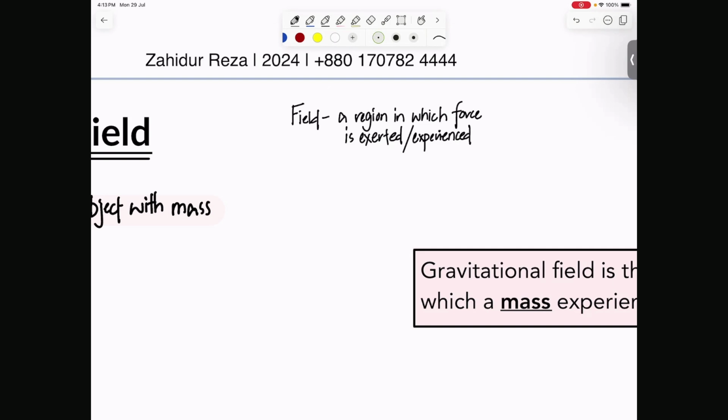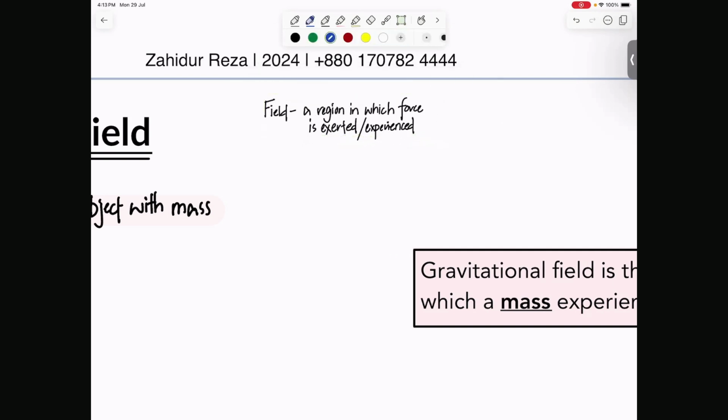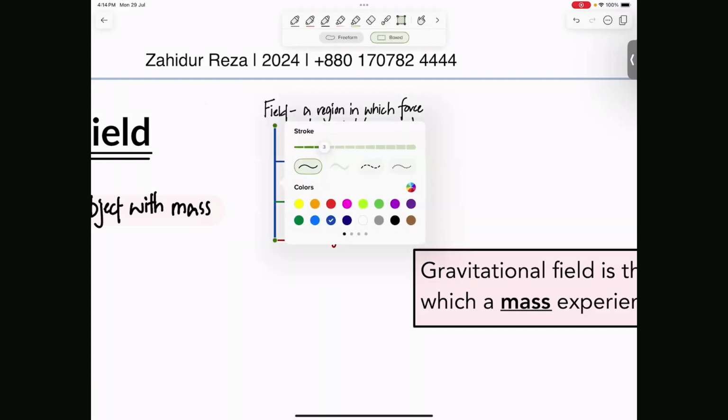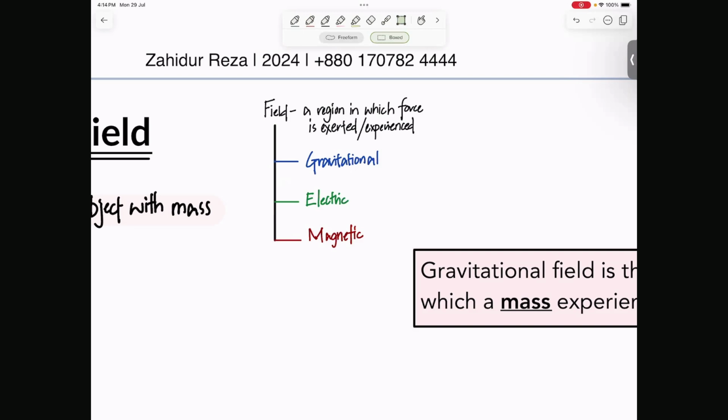So the question is, what are the types of fields out there? In physics, there are famously three different fields that we study. Now, in the syllabus এর মধ্যে যেগুলা আছে ওগুলো বলি. So we have the gravitational field. That's the one we'll be studying right now. Then there is another field we'll be studying very soon. It's called the electric field, which you have some idea about from your O-levels. And then this one also you have some idea from your O-levels, which is called the magnetic field. So these are the three different fields that we have in our A2: the gravitational, electric, and magnetic.